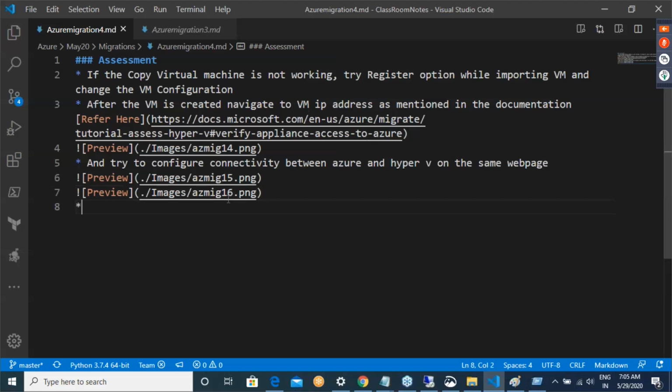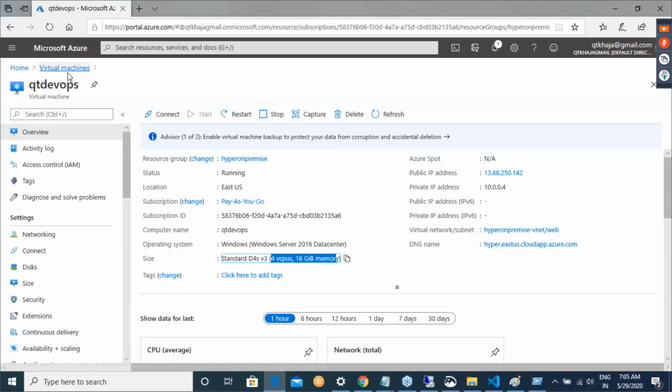And try to understand one thing. Discovery takes around 1.5 minutes per host. So totally I have 4 hosts in that machine. So it will take 6 minutes for me to appear in the Azure portal. To verify that in the Azure portal, what I need to do is get into Azure. Okay.